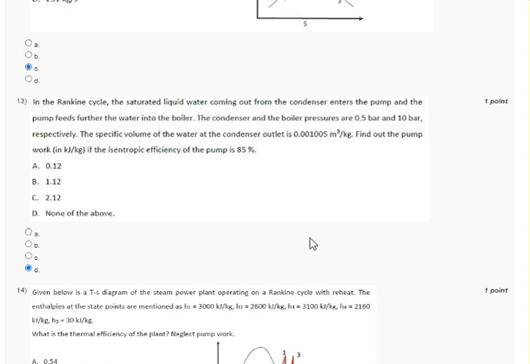Question 13. In the Rankine cycle, the saturated liquid water coming out from the condenser enters the pump and the pump feeds further the water into the boiler. Condenser and boiler pressure is given. The specific volume at the condenser is given and pump work is to be found if the isentropic efficiency is 85%. If we solve this question, I get a different answer among the 3 options A, B, C. So in my opinion, the answer D is correct, none of the above.